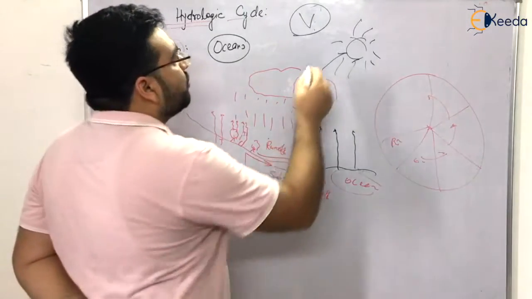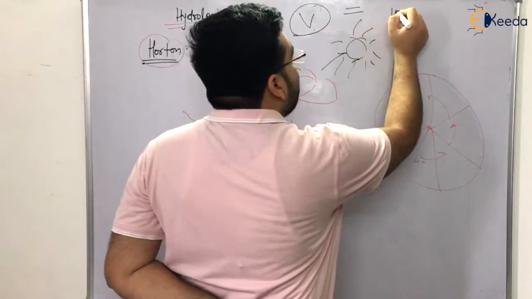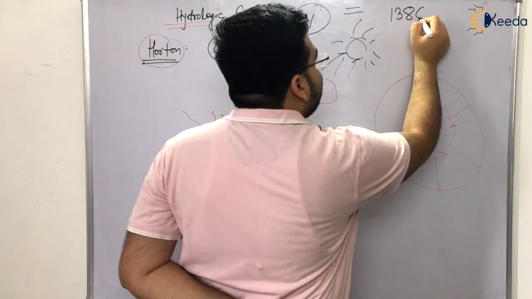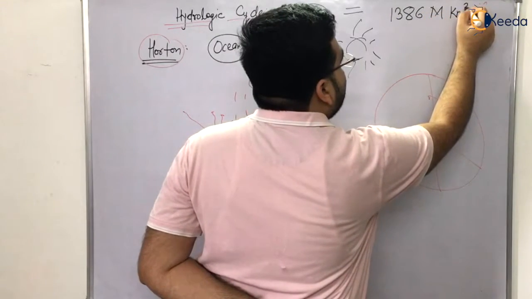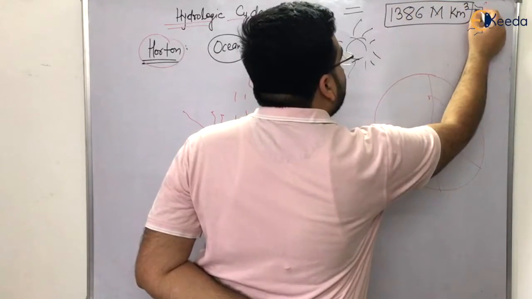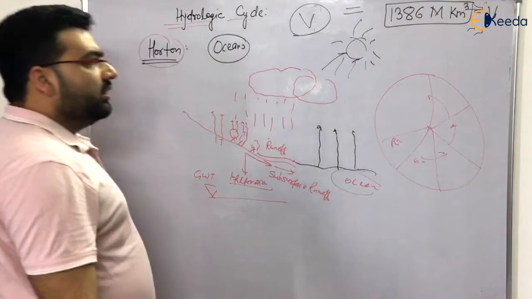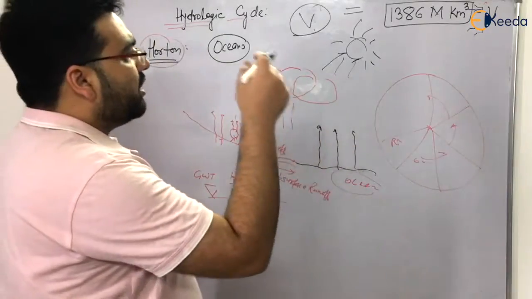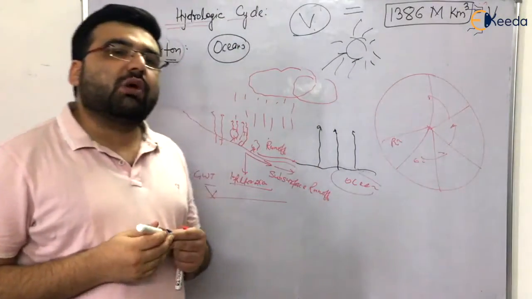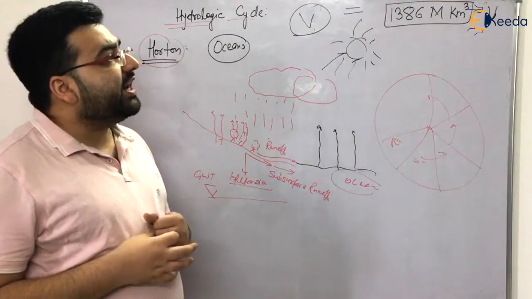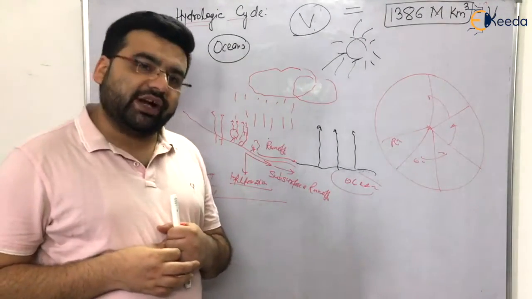So the answer is 1386 million kilometer cube. That is the total volume of water on earth, including fresh water, ocean water, every water. The total volume of water on earth is 1386 million kilometer cube, right?